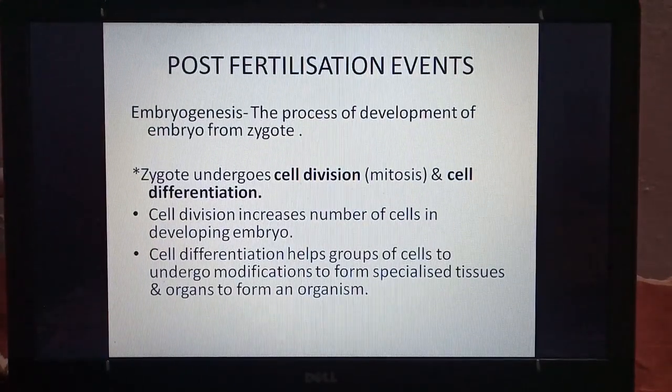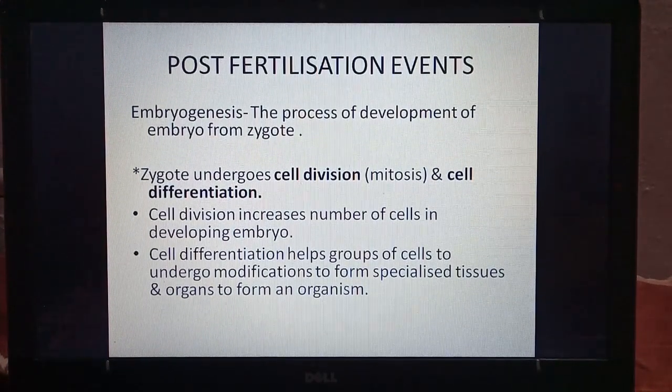Embryogenesis. The process of development of embryo from zygote is called embryogenesis. So zygote undergoes cell division by mitosis in most organisms and cell differentiation. So two processes take place in zygotes. In cell division, what is the importance?